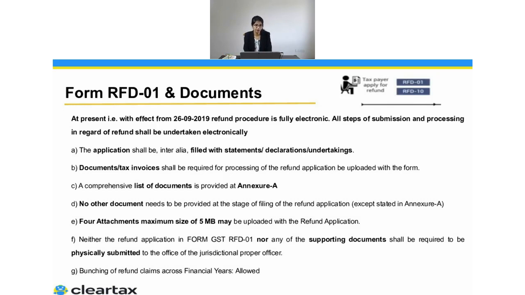So here, what you have to do is fill in this form, the RFD 01. There is a lot of information asked in this form. And along with this, you also have to give the list of documents asked in Annexure 1. In Annexure 1, again, there is a lot of information and it depends on what kind of refund you are asking for. Obviously, for zero rated supply it is a little different, for inverted duty structure it is a little different. If you have extra cash ledger balance, that is a little different. So you have to give the supporting documents. You can also give some extra documents if you want, but the maximum size should be 5 MB, and 4 documents can be uploaded over there.